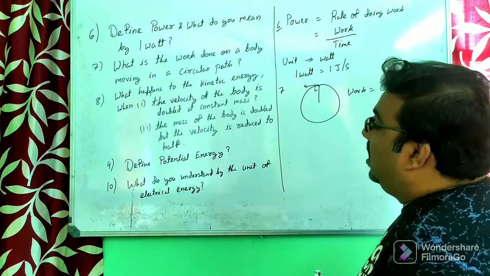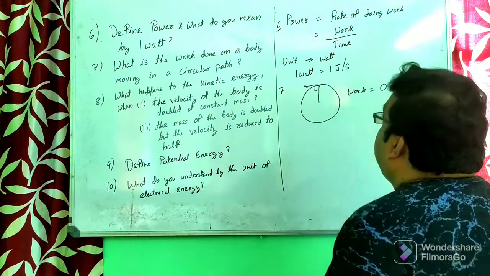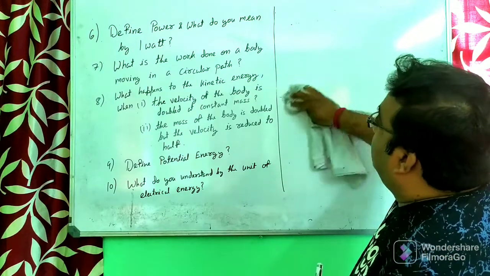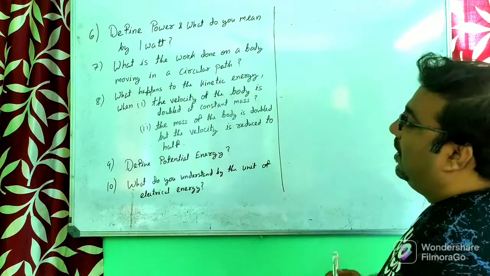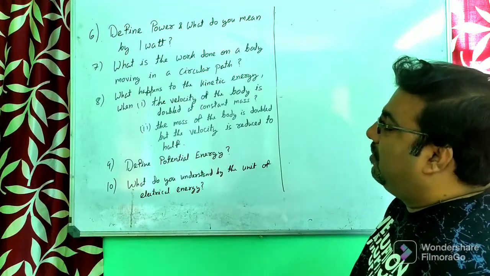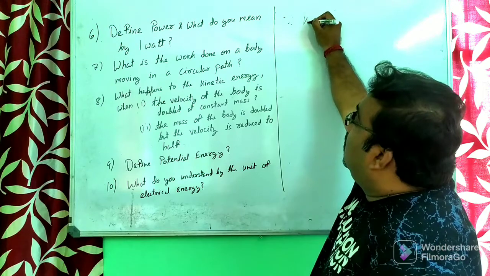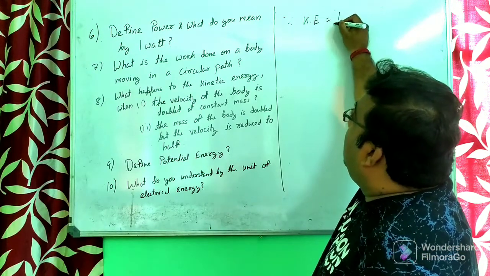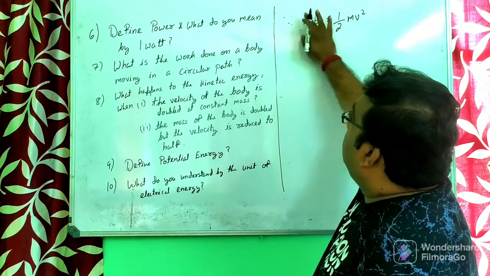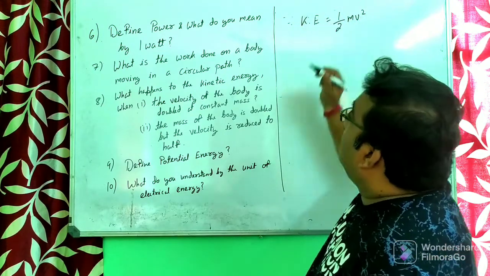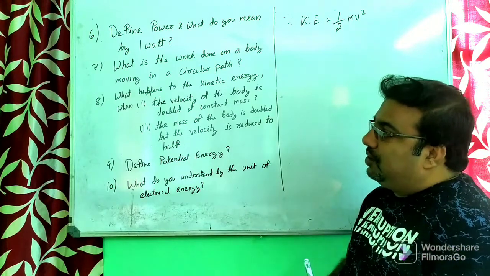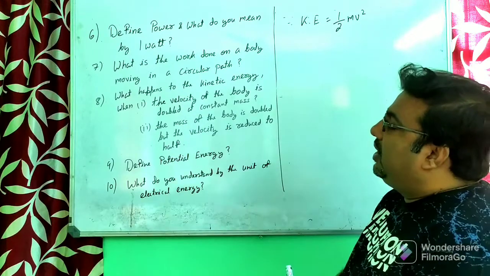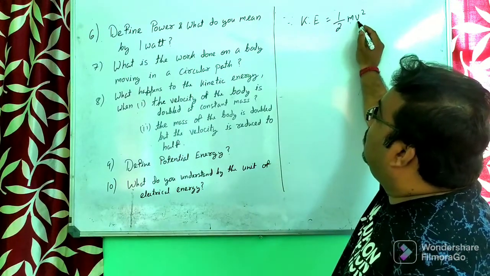The next one: what happens to the kinetic energy when the velocity of the body is doubled at constant mass? Since we know that kinetic energy is equal to half mv square, that is, kinetic energy is equal to half mv square. Now the question is what happens when the velocity of the body is doubled at constant mass. Mass remains constant, but velocity is doubled.